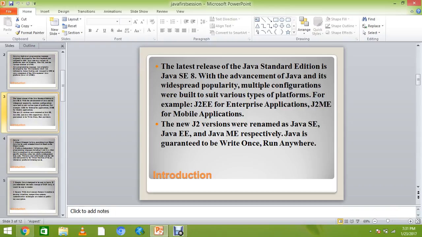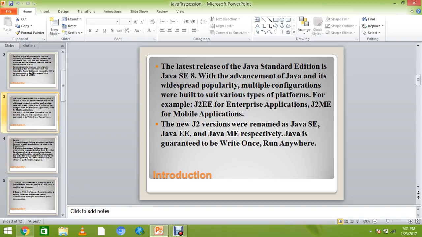With the advancement of Java and its widespread popularity, multiple configurations were built to suit various types of platforms. If we give the categories, we have three kinds of categories in Java. The first is J2SE, number two is J2EE, and number three is J2ME. The first edition is J2SE, the standard edition, in which we make our standalone Java applications,